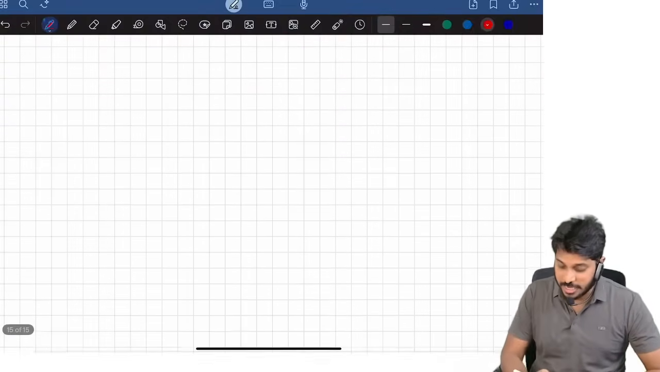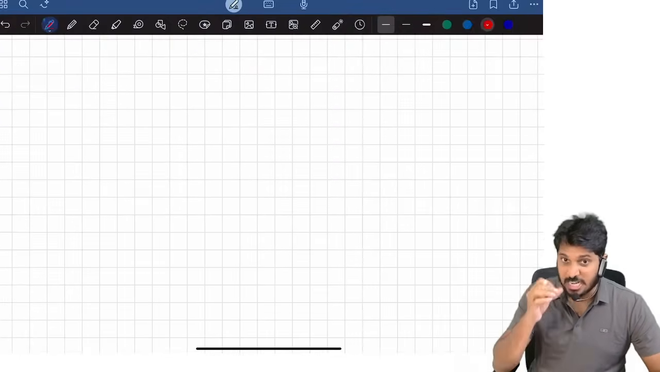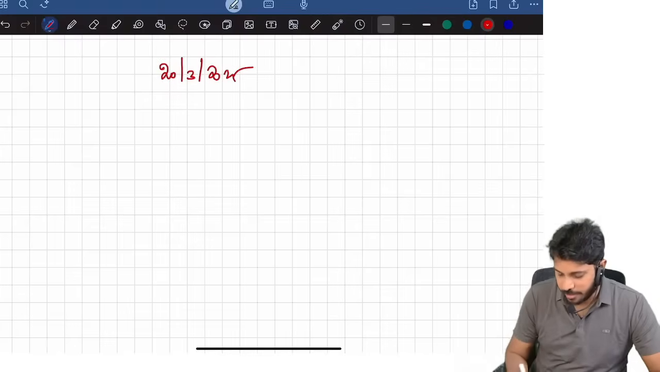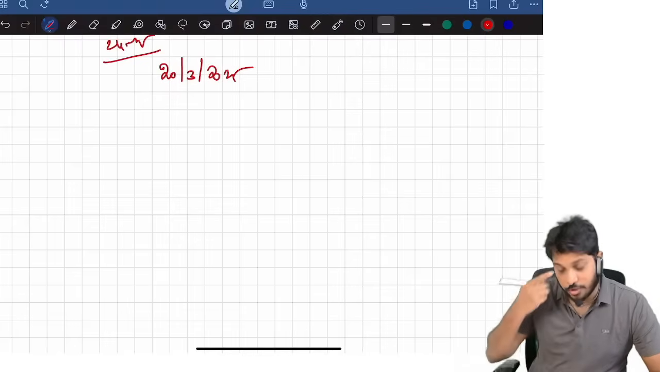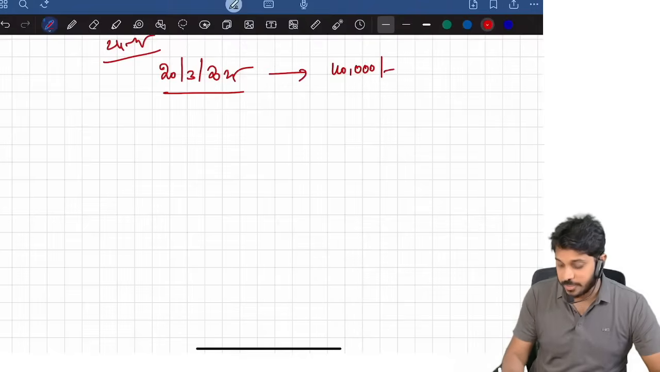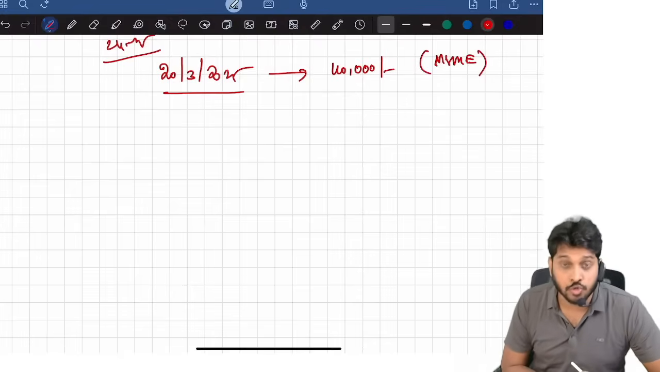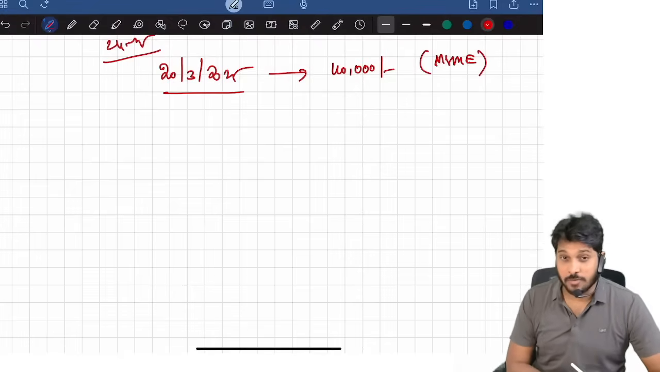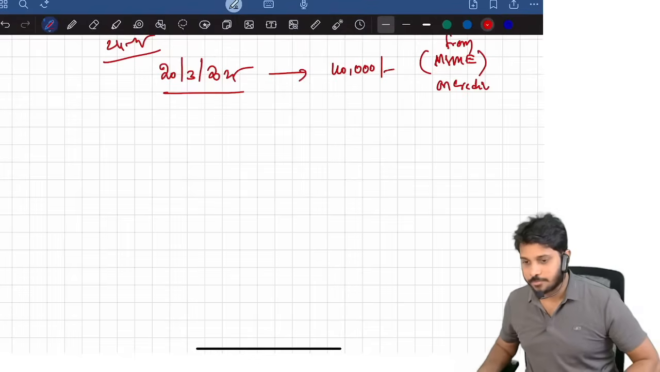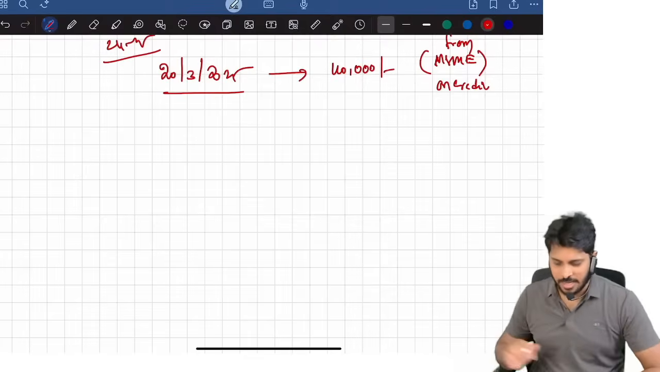One question came in the September 24 exam, a beautiful question. On 20th March 2025, which is within 31st March of the 24-25 financial year, the assessee purchased goods worth 40,000 rupees from an MSME supplier, on credit.